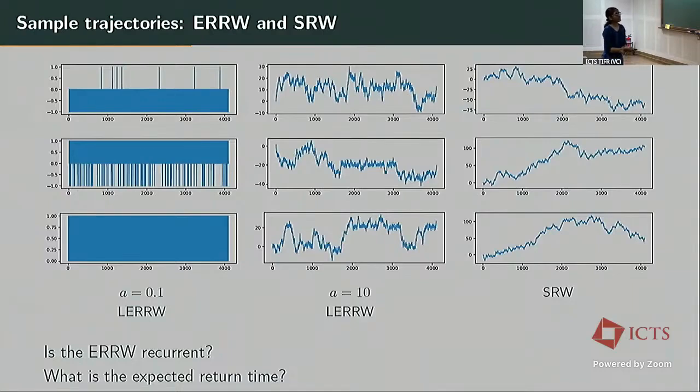And the answers to these questions are already known. So the edge reinforced random walk, in fact, turns out to be recurrent. In fact, it visits all the vertices infinitely often with probability 1. And this is true for any positive value of A. So this picture is a bit misleading. It does visit all the sites, but it's just going to take very long. And so is the expected return time going to be finite? It turns out that even though there is reinforcement, the expected return time is still infinity for any positive value of A, even if the reinforcement is strong.